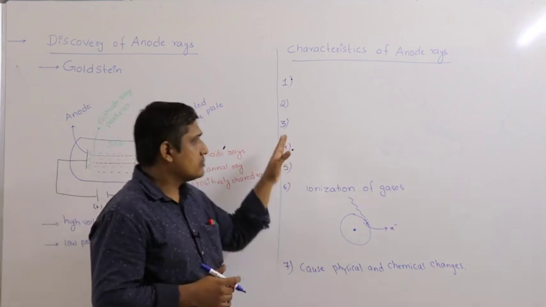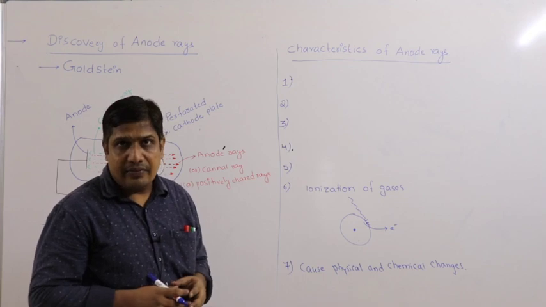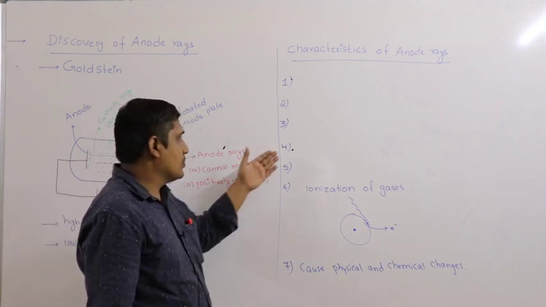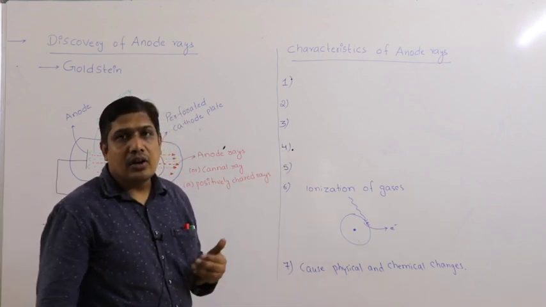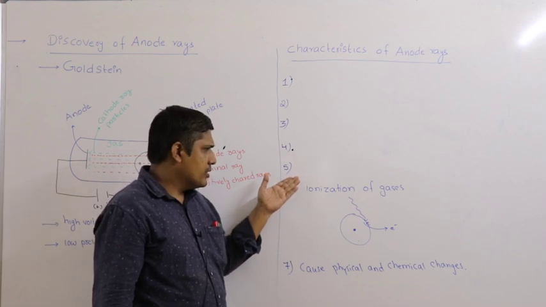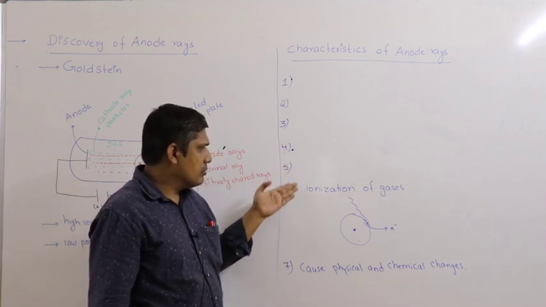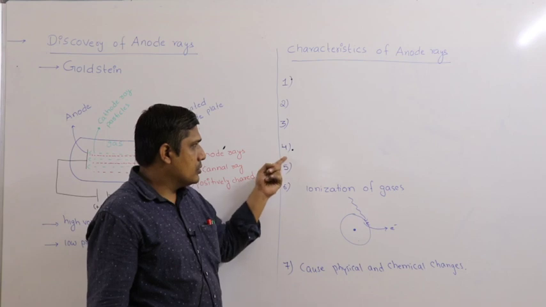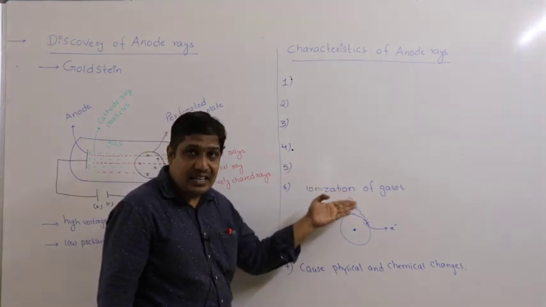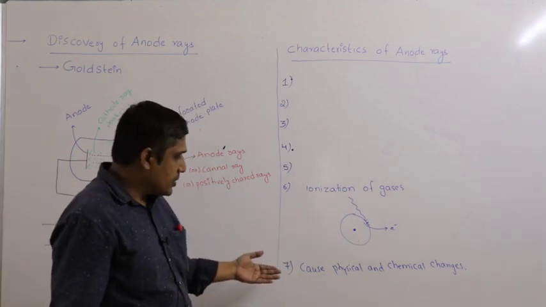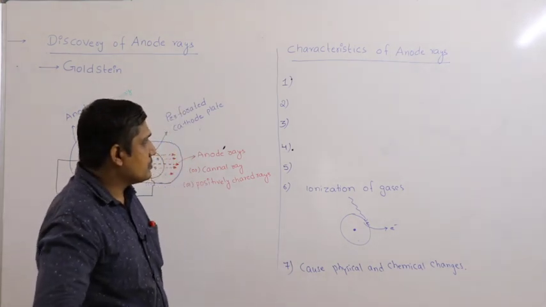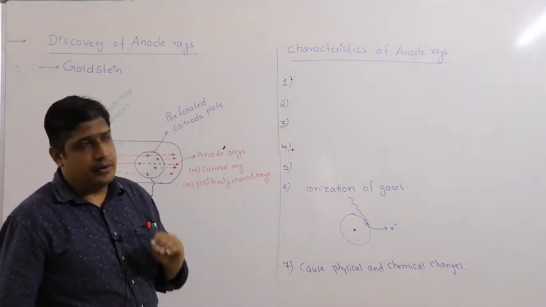Third point, in the presence of an applied field, they deflect towards the cathode, indicating that they are positively charged. Coming to the fourth point, they cause fluorescence on a zinc sulfide screen. Coming to the sixth point, they can cause the ionization of gases. Coming to the last point, they can cause physical and chemical changes. So these are the characteristics of anode rays.